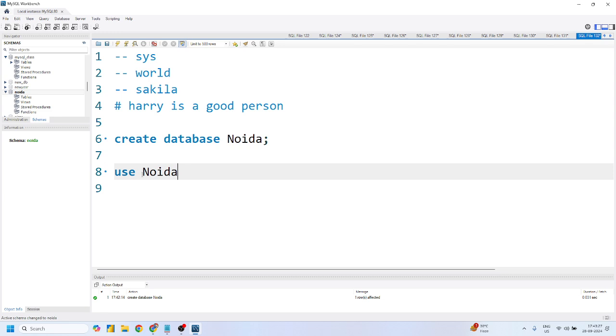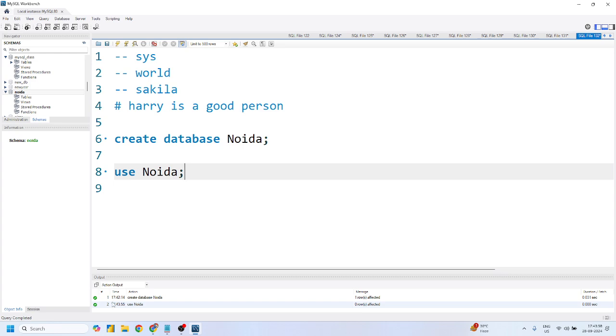Now again, Mohit, because I know that this is a complete statement, I have to give this terminator as well, yes or no? Right? So is there any shortcut to run this query? Of course we have, and that shortcut is similar to the Python shortcut. What was the Python shortcut to run any code in Python, Mohit? It was shift enter. Yes, sir. Shift enter, right? And here you can directly hit control enter, right?